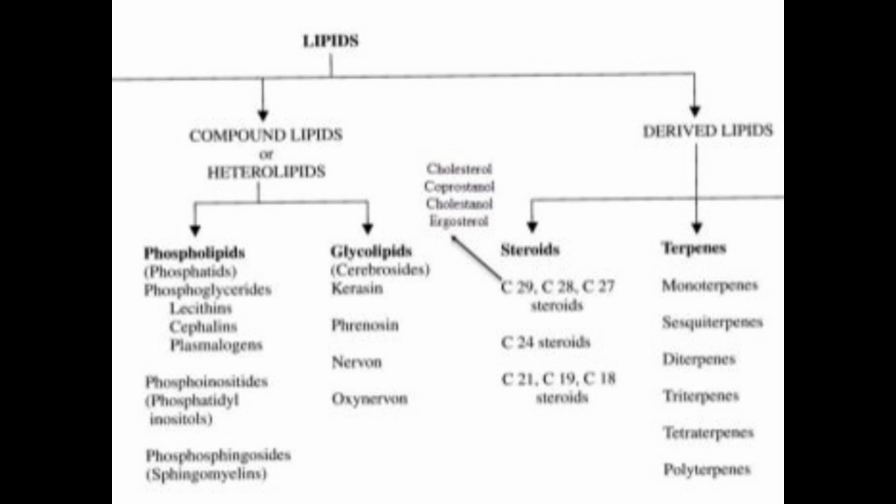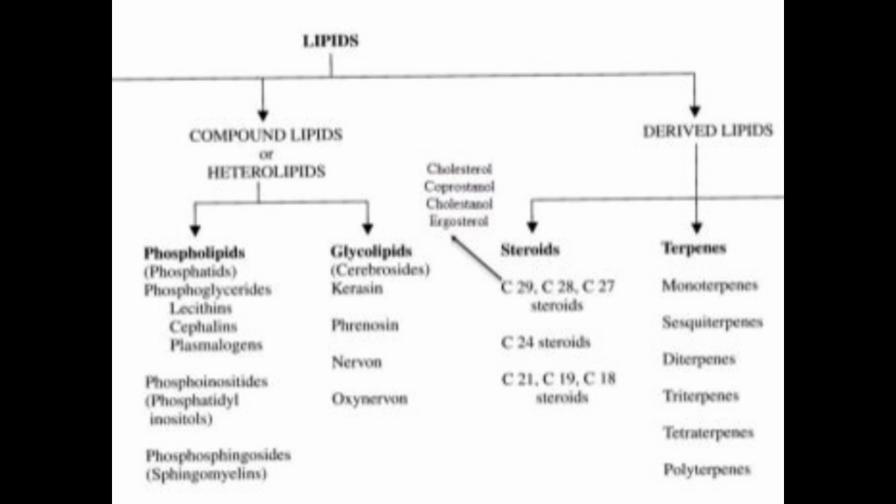They also include C17, C27, C28, C29 steroids, C24 steroids, C18, C19. What is this number? It is the number of carbon atoms inside the rings. There are 4 rings, A, B, C, D.